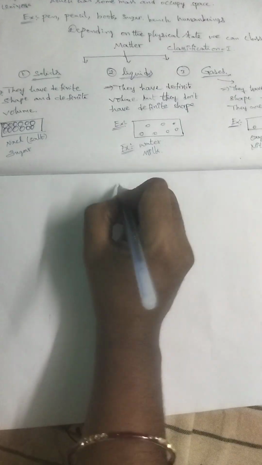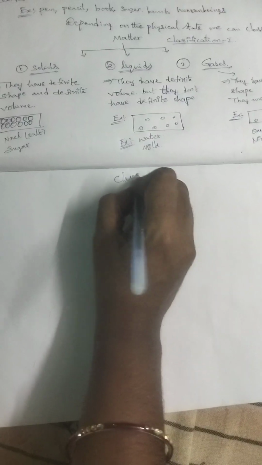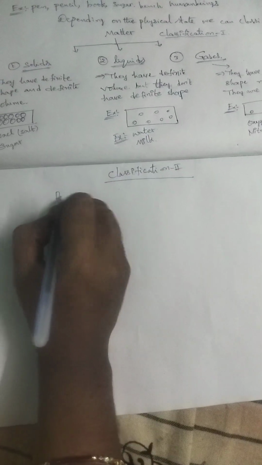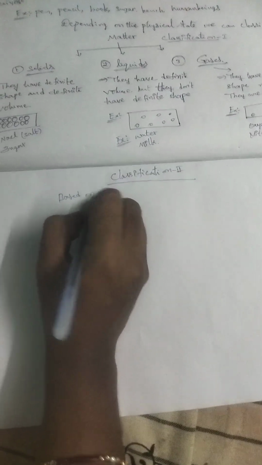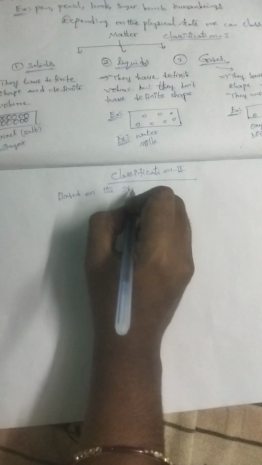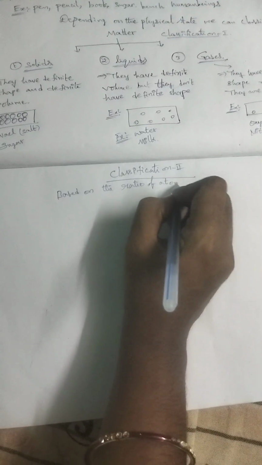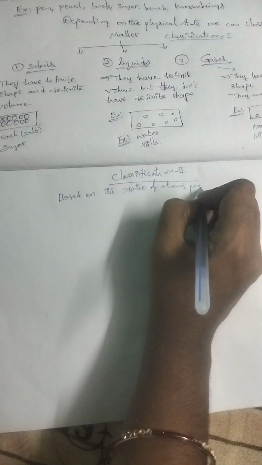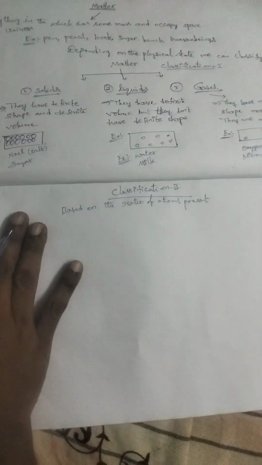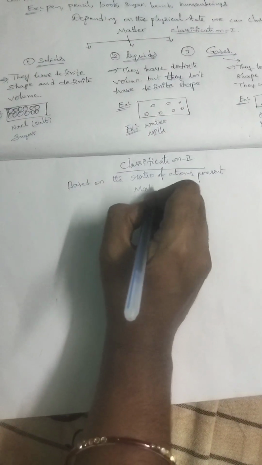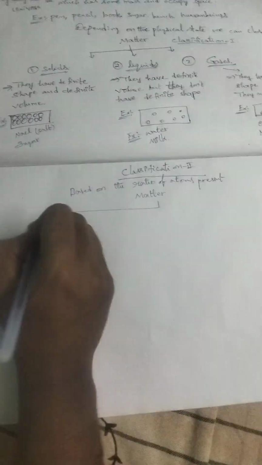Now coming to the classification 2, based on the ratio of atoms present. In this classification we can classify the matter into two types.